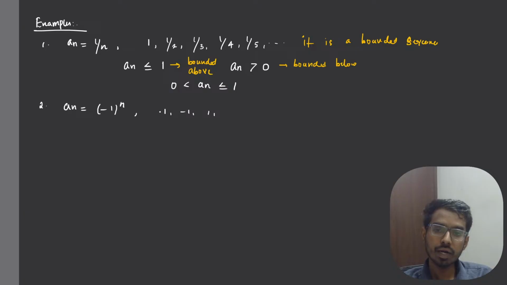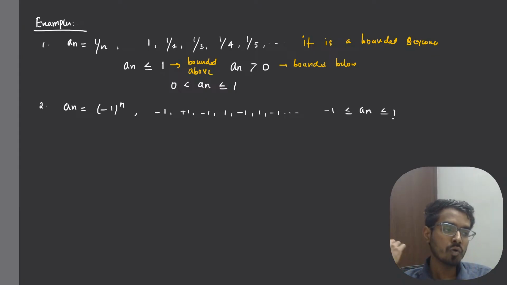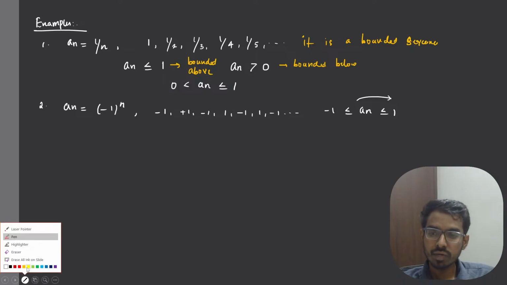If I put n equal to 1, it will be -1. If I put n equal to 2, it will be +1. If I put n equal to 3, I'll get -1, then +1, -1, +1, -1, and so on. Now we can see our a_n always lies between -1 and 1, right? So it is bounded above by 1 and bounded below by -1. So that means this sequence is also a bounded sequence, right?